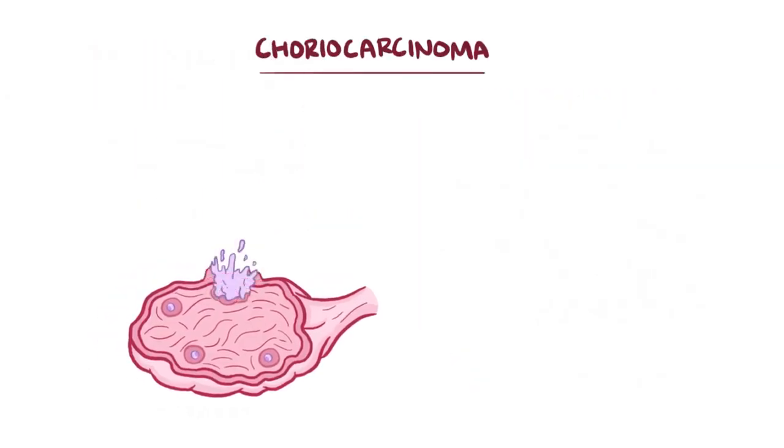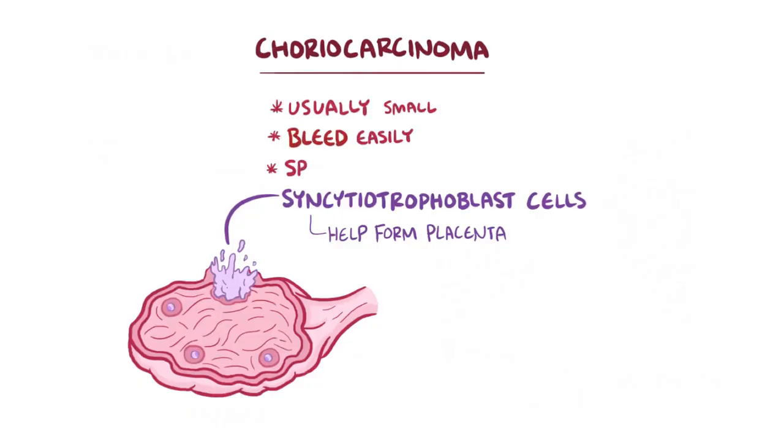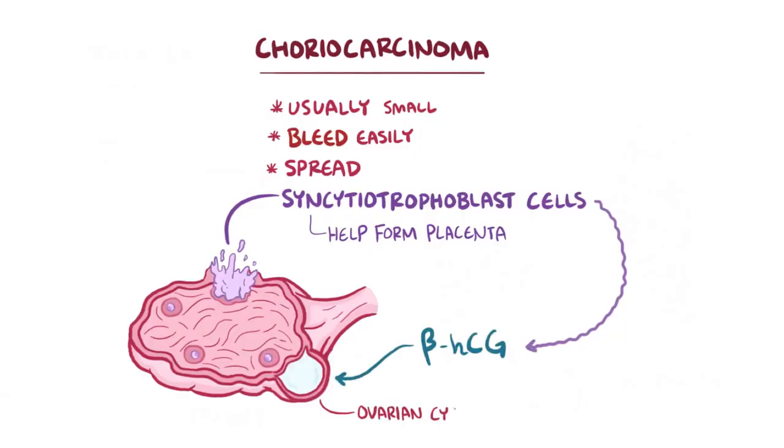The third subtype is a choriocarcinoma, and it's made of germ cells that turn into syncytiotrophoblast cells, which are the ones that help form the placenta. These tumors are usually small, bleed easily, and often spread beyond the ovaries. The syncytiotrophoblast cells secrete high levels of the hormone beta-human chorionic gonadotropin, and that can cause ovarian cysts to form.